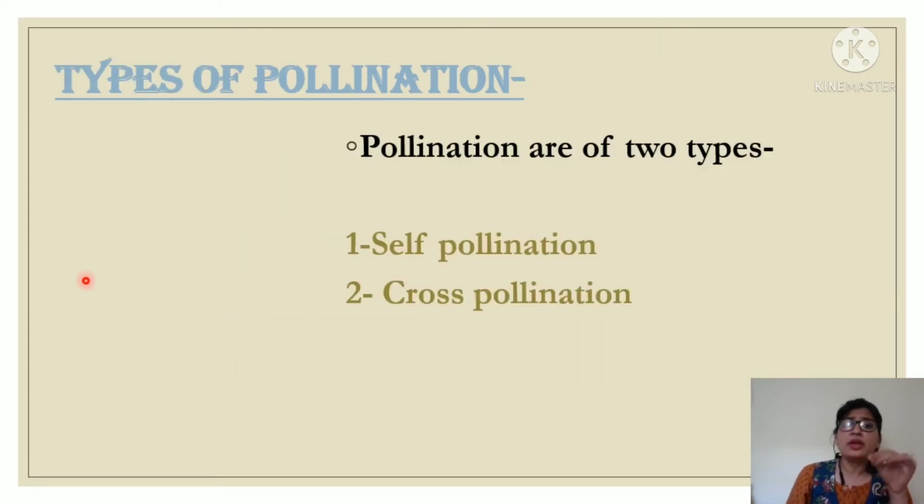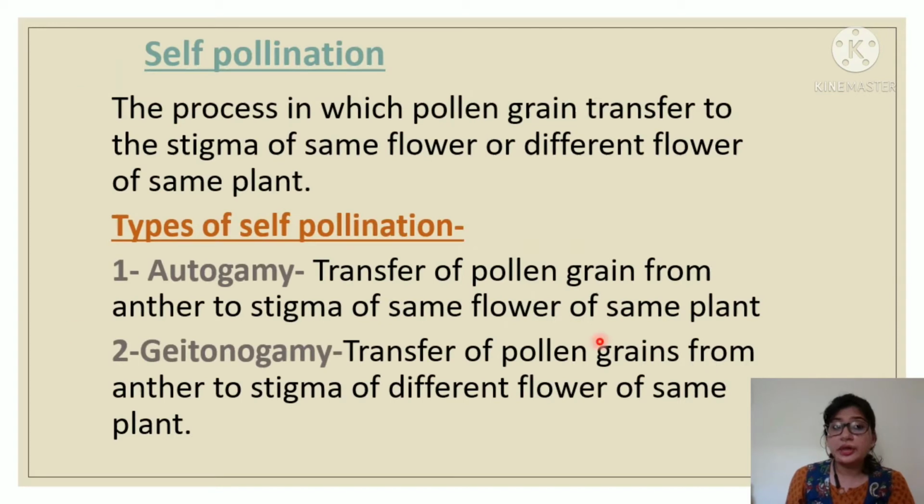So, pollination is of two types. One is self-pollination, second one is cross-pollination. So let's talk about self-pollination. First of all, what is self-pollination? Here self is written. Self means own. So the pollination which occurs within one plant, that pollination is known as self-pollination.